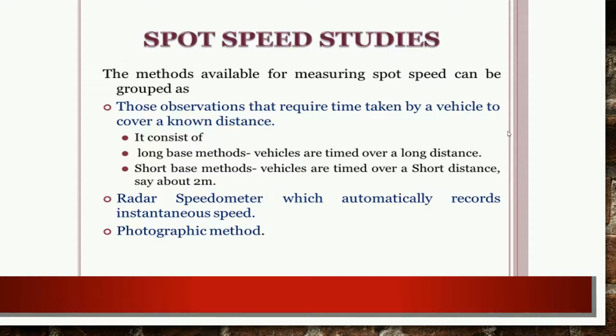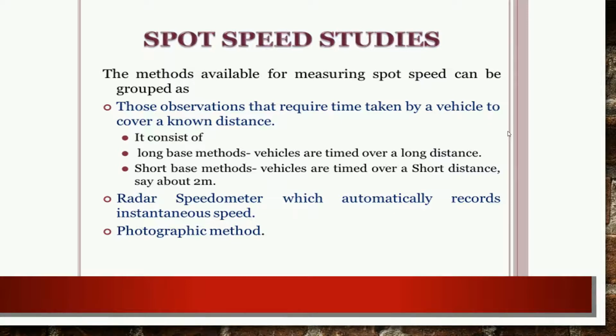We know there are many methods when we want to calculate the spot speed study. We have to go on the spot, and in that case we are using various electronic instruments, or what we may call automatic instruments, for the calculation of this spot study. So there are various instruments through which we can take observations, and there are various methods which we normally use for the calculation of speed study.